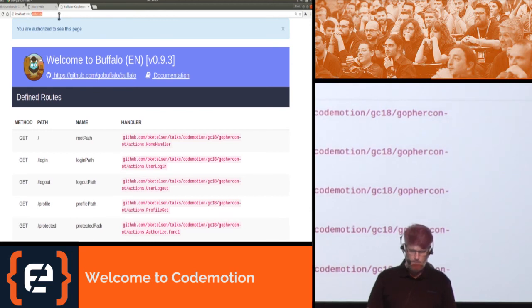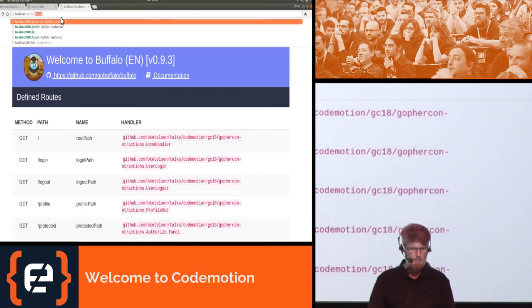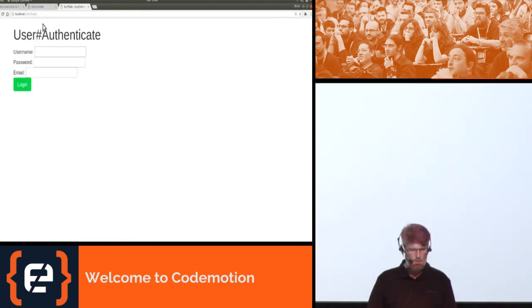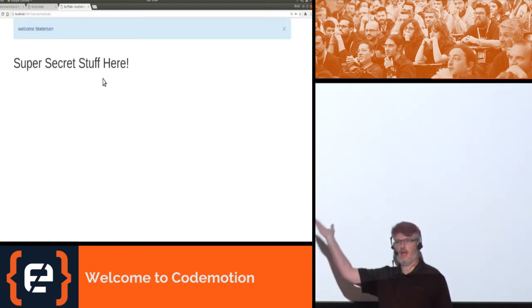So let's log out. All right, now I'm logged out. Okay, now protected tells me I have to be authorized. So let's go to the login page to log in. Give it my username, my password, and my email address. And we'll log in, and now we made it to the super secret page.